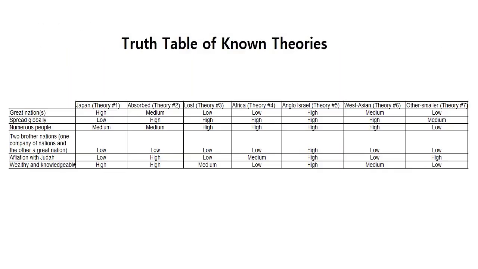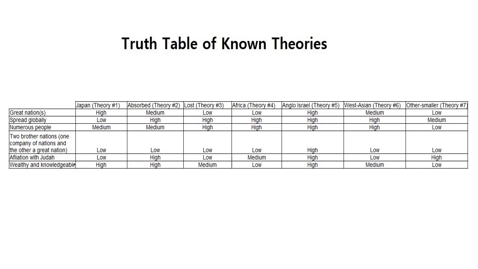So this brings us to our truth table of the known theories. On the left-hand side we have the attributes: great nations, and I should have added everlasting. They were to be spread globally, numerous people, two brother nations, one a company of nations, one a great nation, and affiliation with Judah, because obviously Judah is still a brother. These nations would be wealthy and knowledgeable toward the end time.